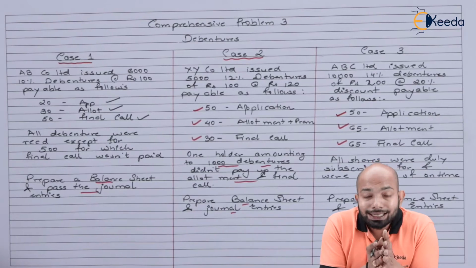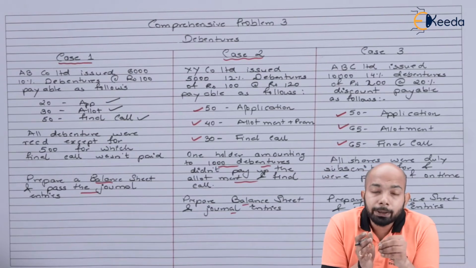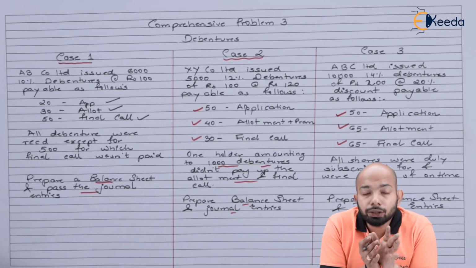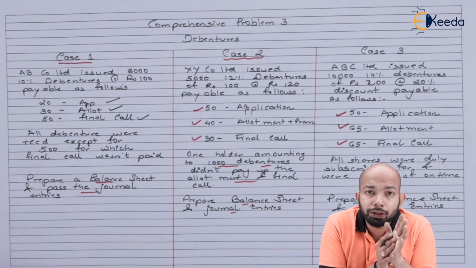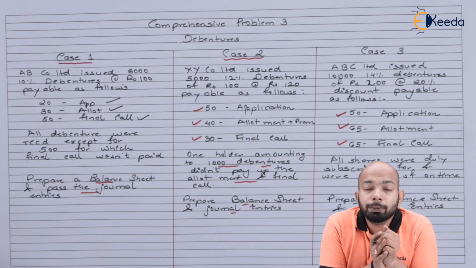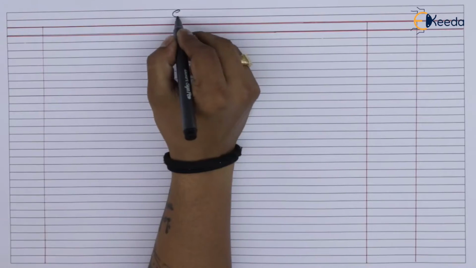Now, in the last case, all the debentures were duly subscribed and the amount duly received. So we have to just pass the journal entries and prepare a balance sheet accordingly. So let's start with the preparation of case 1 first.